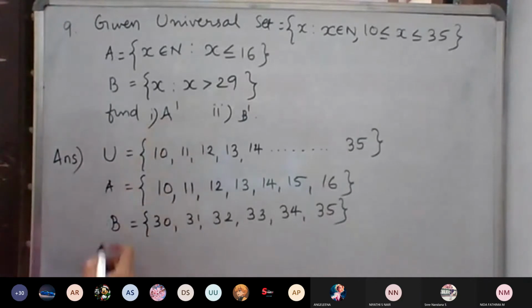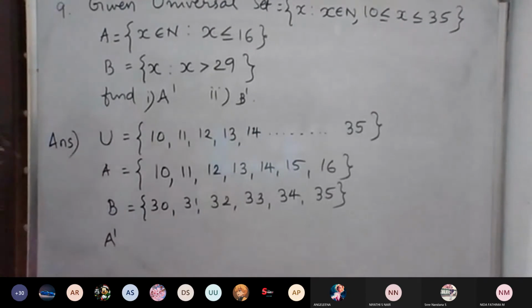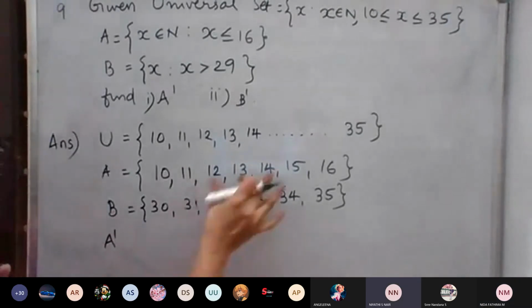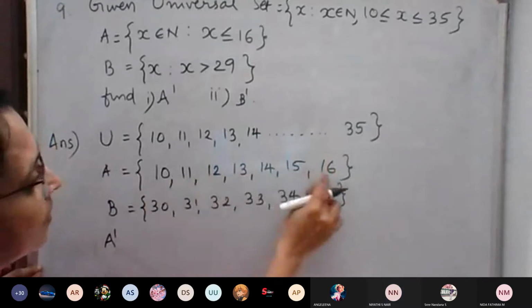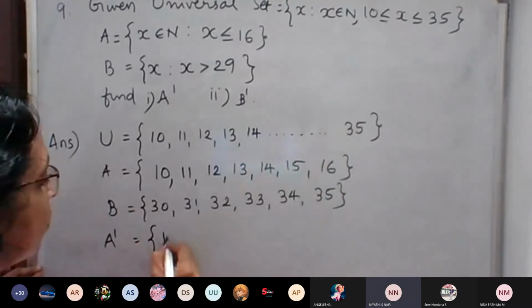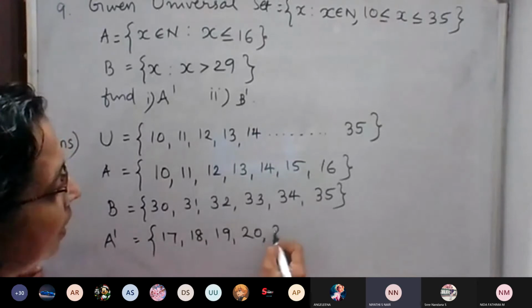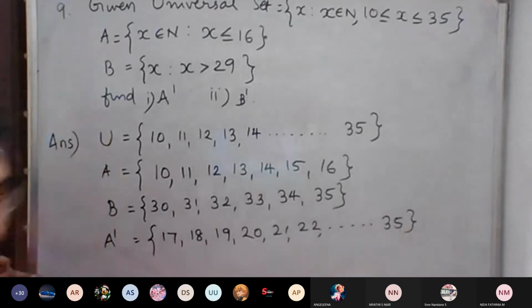We have to find A complement. How can we find A complement? A complement means 17, 18, 19 to 35. It should be in the universal set, but it should not be in the set A. So 10 to 16 is not in A, so the remaining numbers up to 35: 17 to 35.